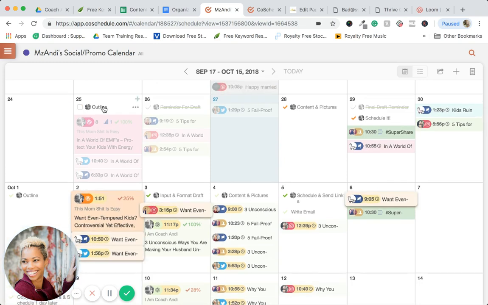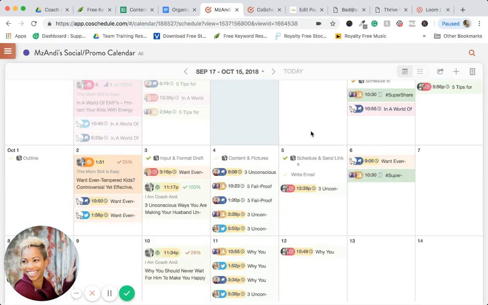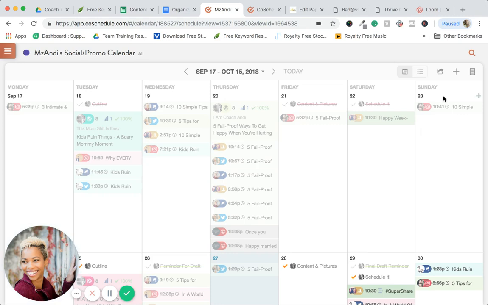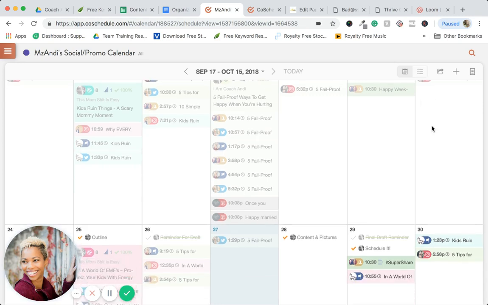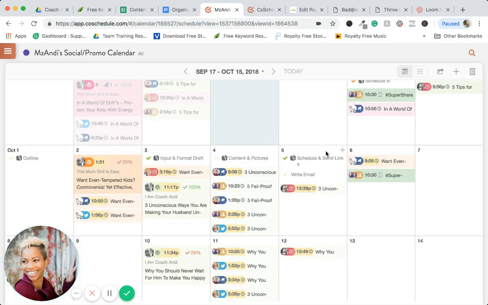So, like this one, see, I don't know if you guys saw that, but when I hover over this, it shows me which task that is applied to, and it was applied to this one. So an outline for this blog post, content and pictures for that one. See the one that I said was overdue? I think I said it was on the 23rd. Oh, it didn't pop up. I might have to refresh. Okay. But it pops up what it's linked to. So the 3 unconscious ways, see, boom, automatically scheduled.